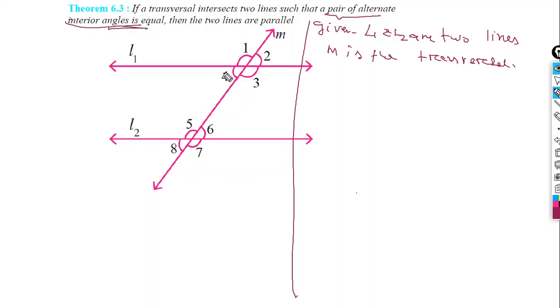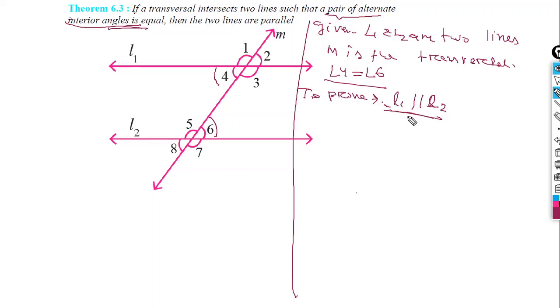That means suppose we take angle 4 is equal to angle 6, this much is given. To prove, what we need to prove? We need to prove L1 parallel L2. This is what we need to prove.